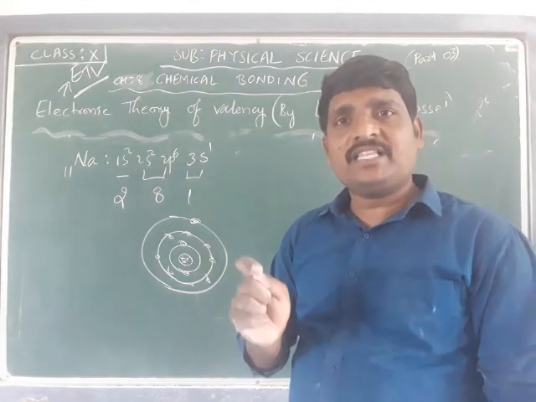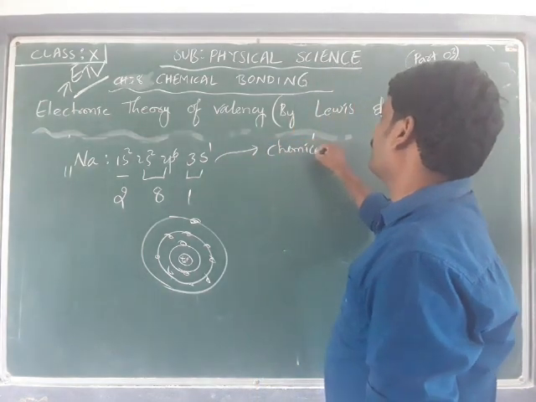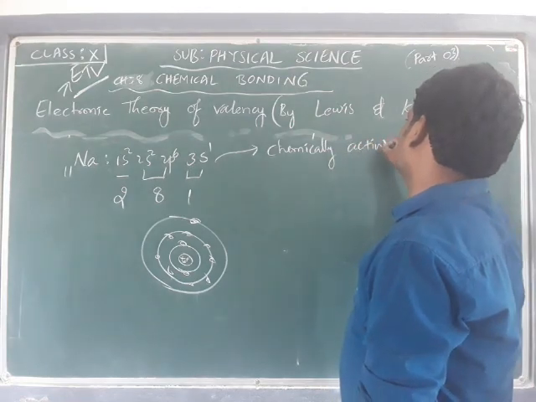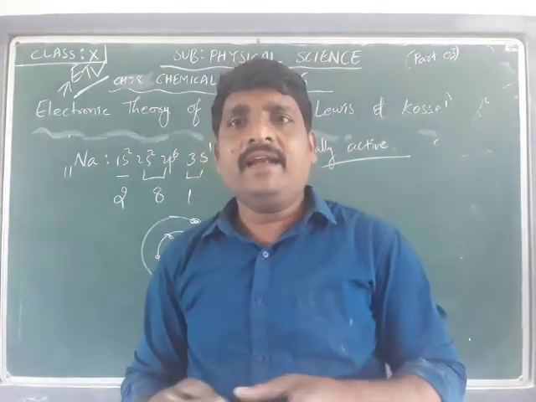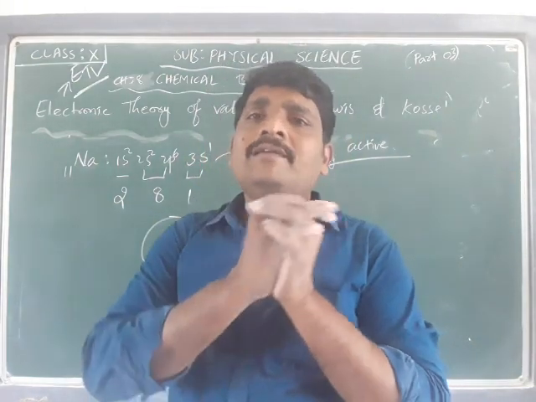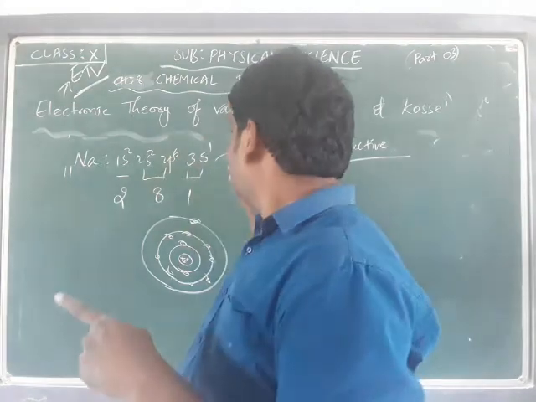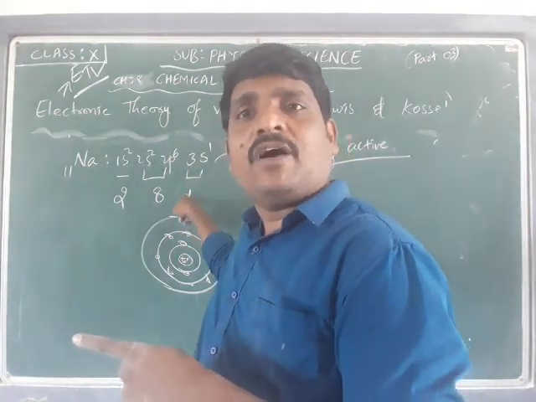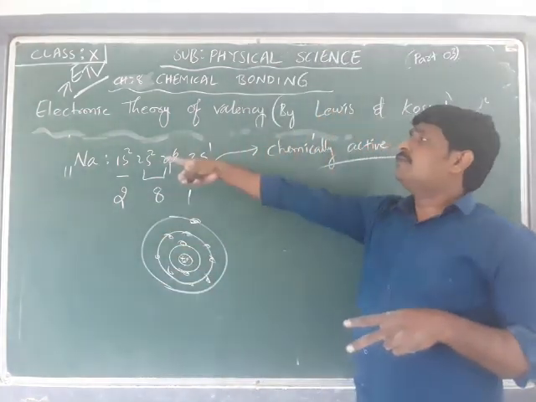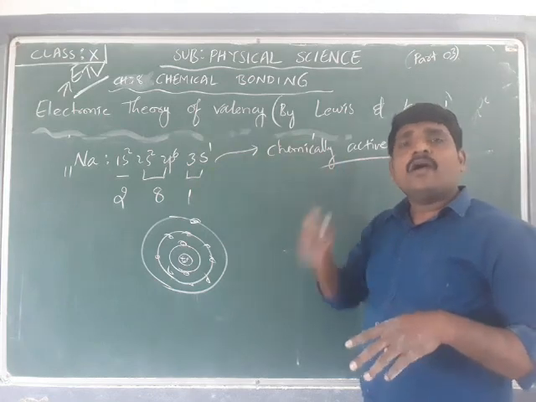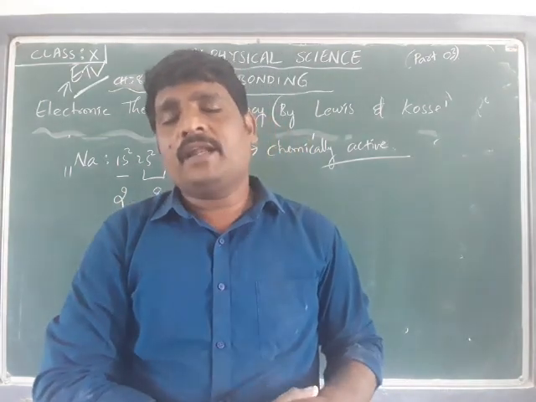Because of that, sodium is chemically active, and it has a tendency to bond with certain non-metals or other elements. Not possessing an octet in the outermost shell leads sodium to be chemically active and enables it to bond with certain elements among the remaining 117 elements.